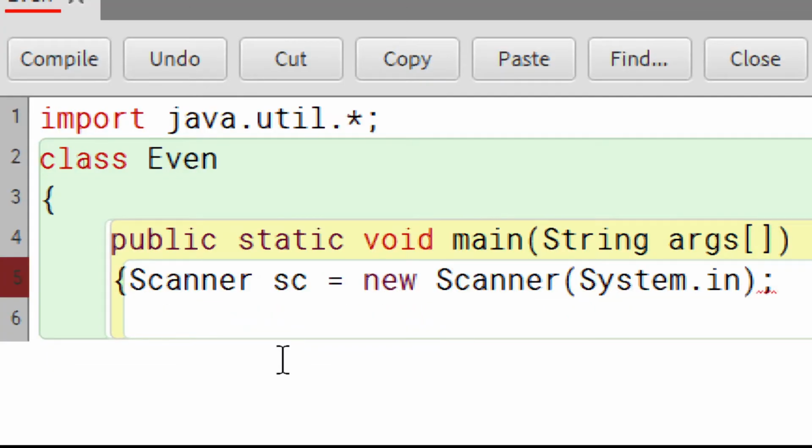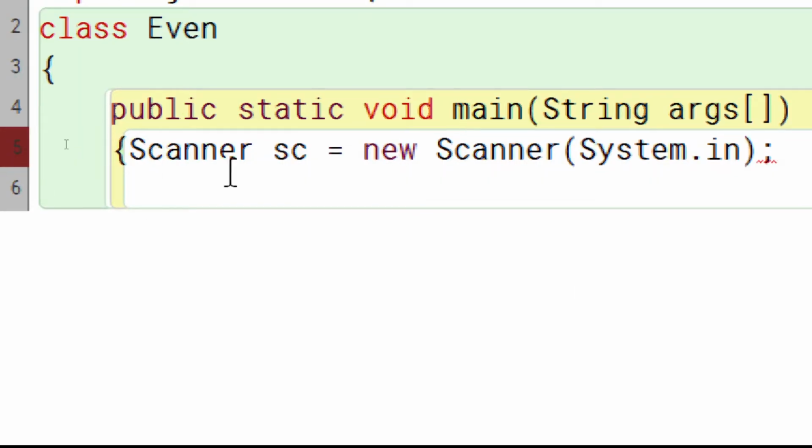Now again click on enter, then we are going to create a variable. What is a variable? A variable is a reserved space in the computer where the information we enter gets stored. So when the user enters the number, it should get stored somewhere, right? So that space we are reserving.